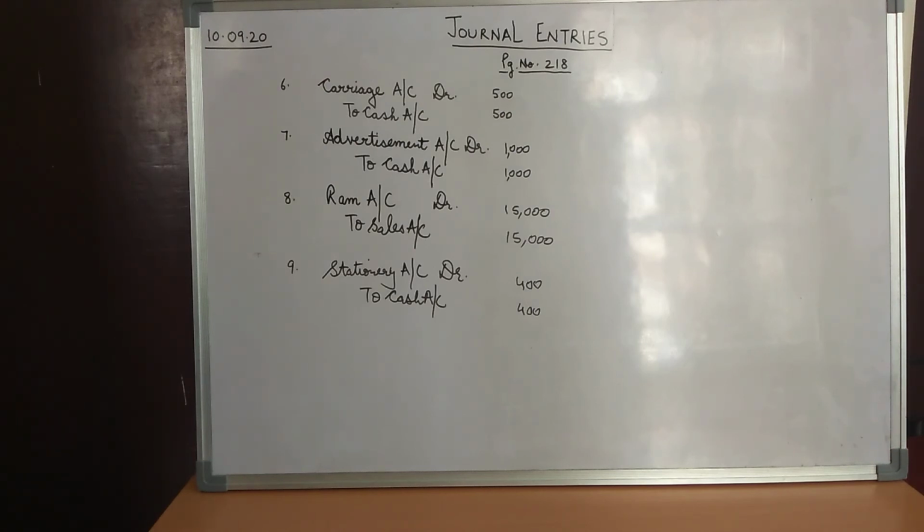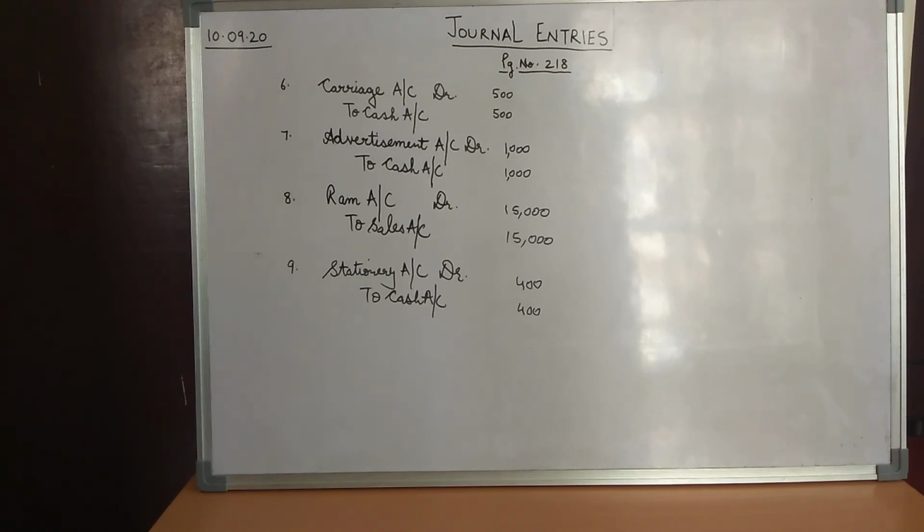Moving on to next entry, children, that is sold goods to Ram on credit. So children, over here, kindly look carefully. Ram is receiving certain goods. Over here, it is not mentioned sold goods for cash. It is mentioned, I repeat, sold goods to Ram on credit. That is, Ram is right now not paying for the goods he has received. That is, for the goods which we are selling to Ram, Ram is not paying right now. But Ram is the receiver.